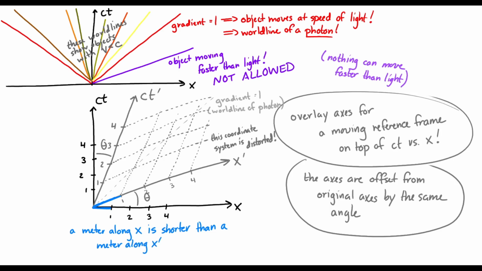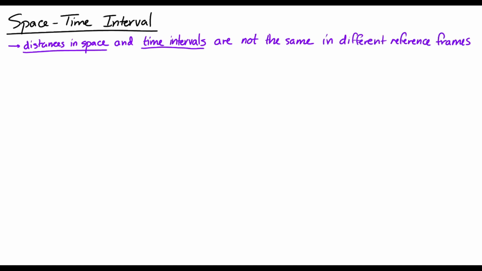And the last thing that we're going to look at is something called the space-time interval. So we've seen that distances and lengths in space and intervals in time are not the same in different reference frames. These are not invariant in different reference frames.